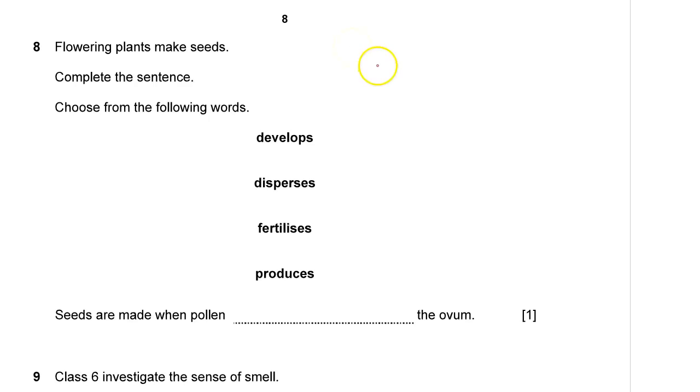Question number 8. Flowering plants make seed. Complete the sentence. Choose from the following words: develops, disperses, fertilizes, produces. Seeds are made when pollen dash the ovum. So basically this is when the pollen fertilizes the ovum.